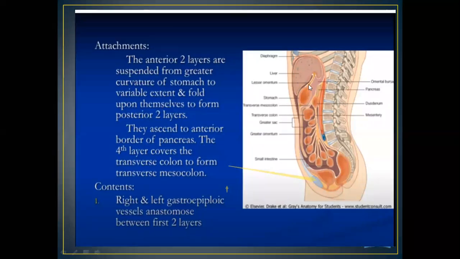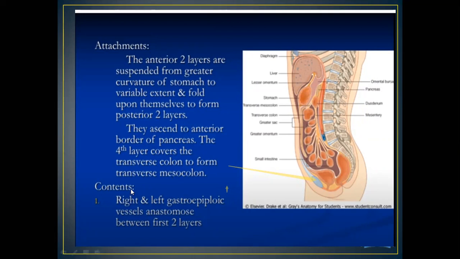You can see here, if this is the stomach, this whole dark brownish structure is the greater curvature. It ascends to the anterior border of the pancreas, and the 4th layer is covering the transverse colon to form the transverse mesocolon.